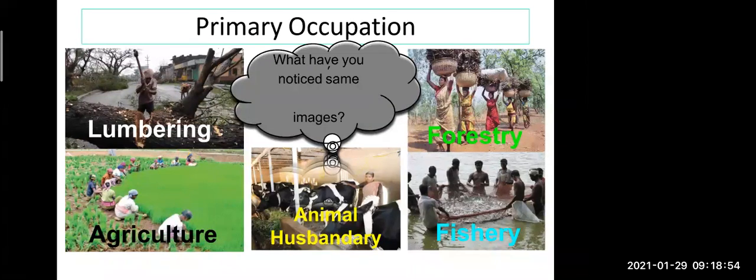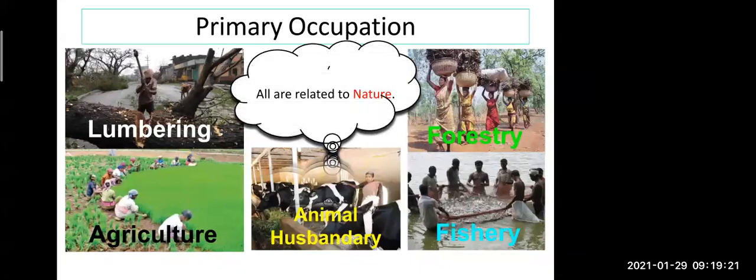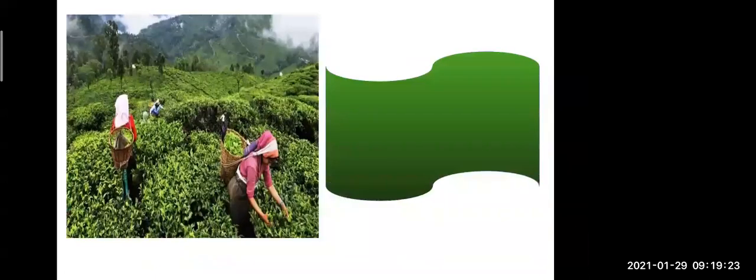Yes, very good, very good. All this we get from nature. So primary occupation means what? Primary occupation means man collects raw material like wood, fish, agricultural products, animals. All this we collect from the environment, and these things are all available in nature. Now see, all are related to nature. Very good.